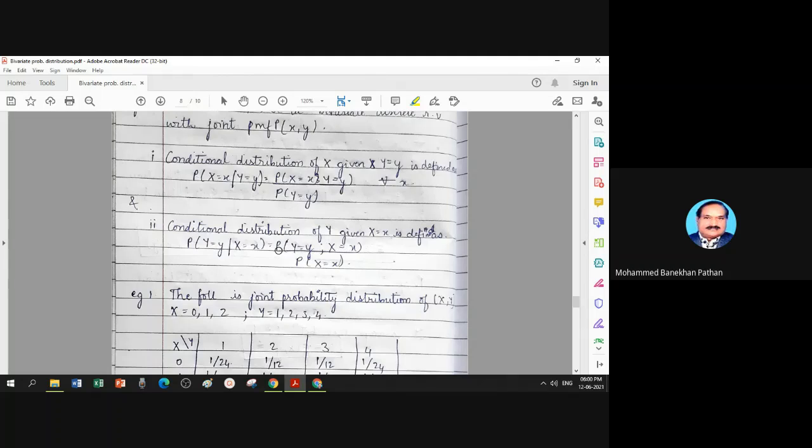So it is equal to probability X equal to x, Y equal to y divided by, and this is to be remembered nicely, the denominator is the probability of the variable which is given to you.